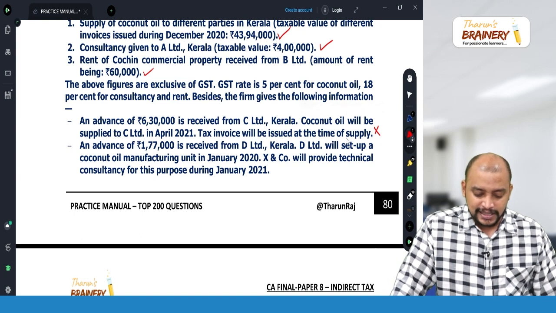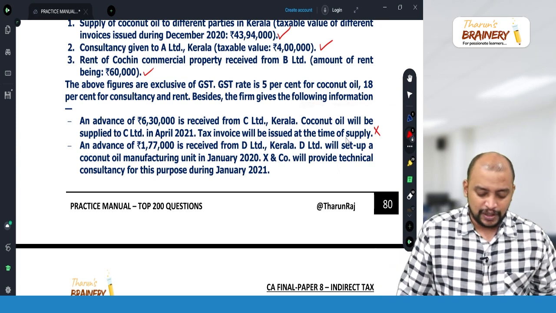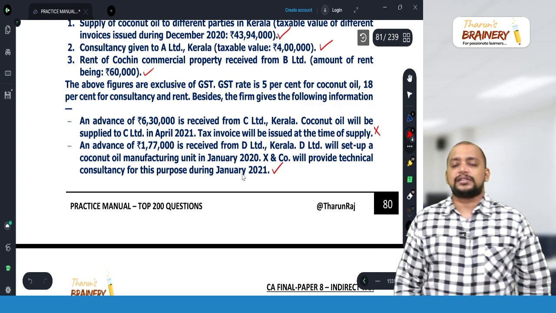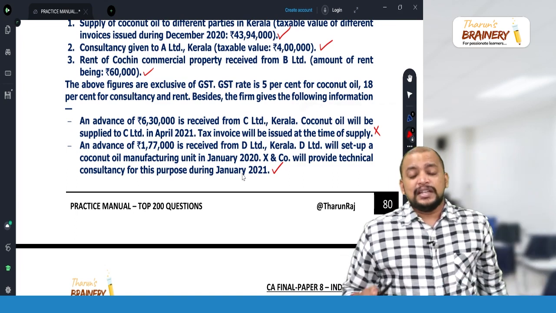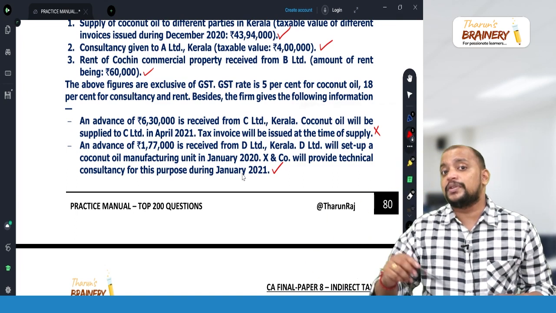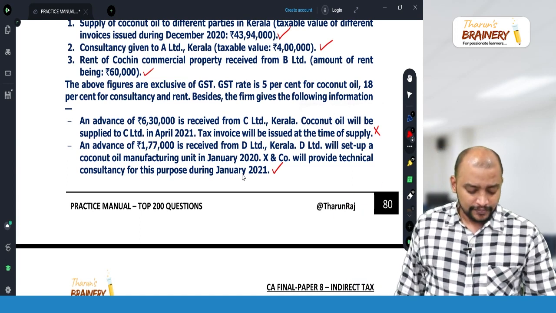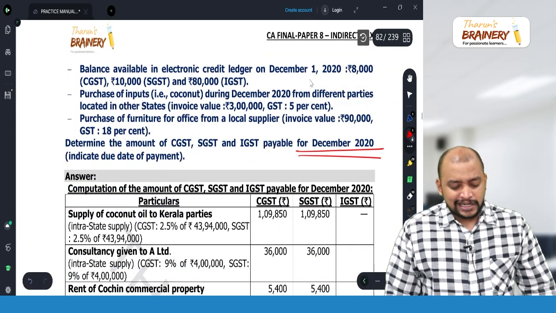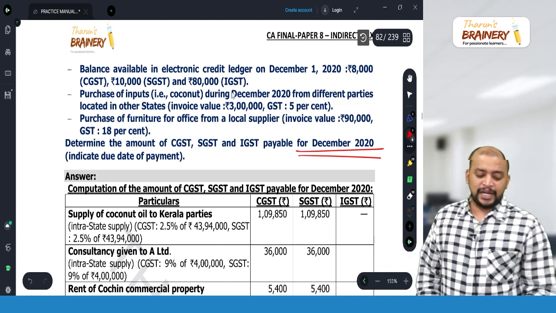The advance is received in this month for setting up a coconut oil manufacturing unit in January. So therefore, they will provide technical consultancy in January, but it will be taxable in December month itself. Why? In case of services, the date of invoice or date of payment, whichever is earlier, will be taken as the time of supply. Then next one, balance available in electronic credit ledger on December 1 is 8,000, 10,000, 80,000. This is the opening balance.